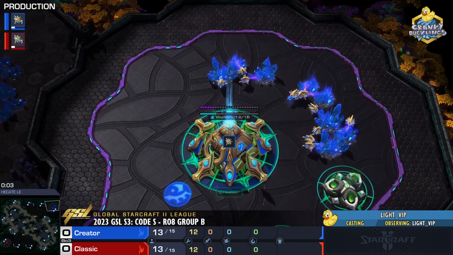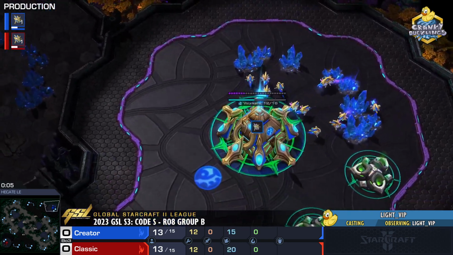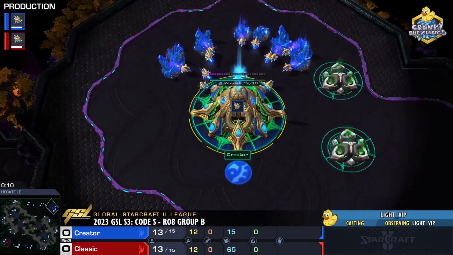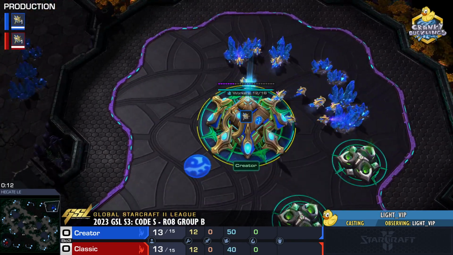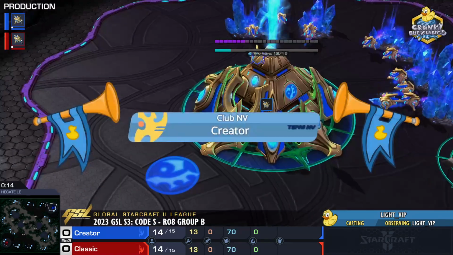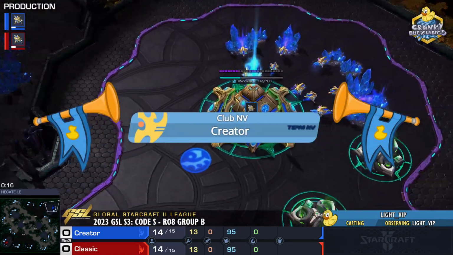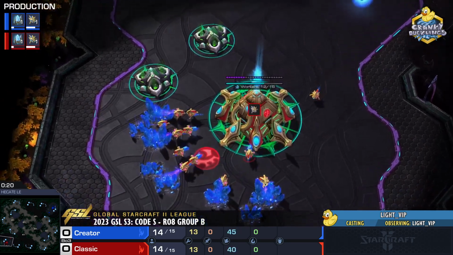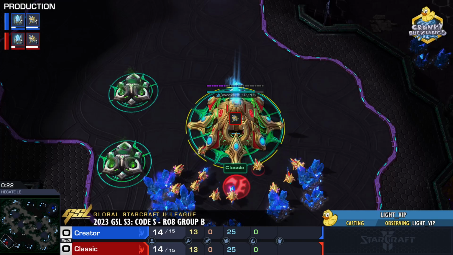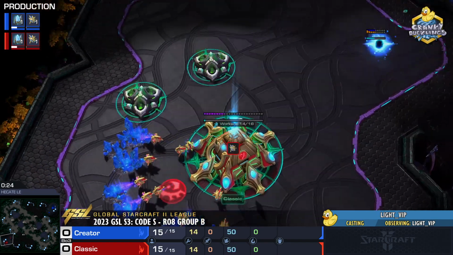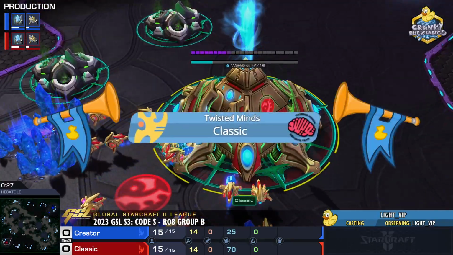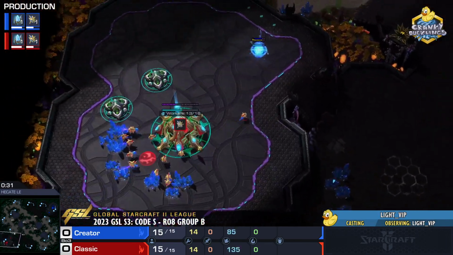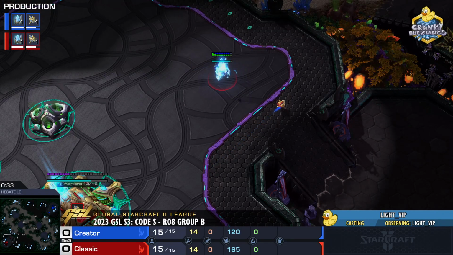And here we go, spawning in the top right-hand corner of Hecate, we have the South Korean Protoss player, the Blue Protoss, representing Club NV. It is Creator. And spawning in the bottom left-hand corner, we have his opponents. We have the other South Korean Protoss, the Red Protoss representing Twisted Minds. It is Classic.